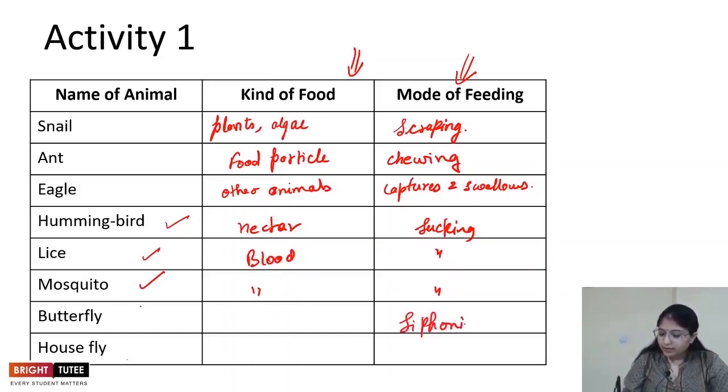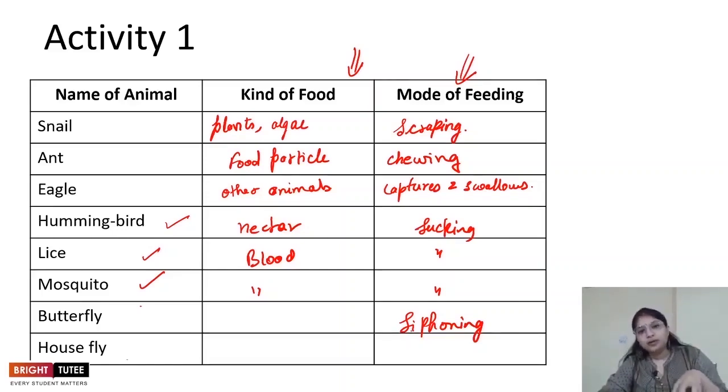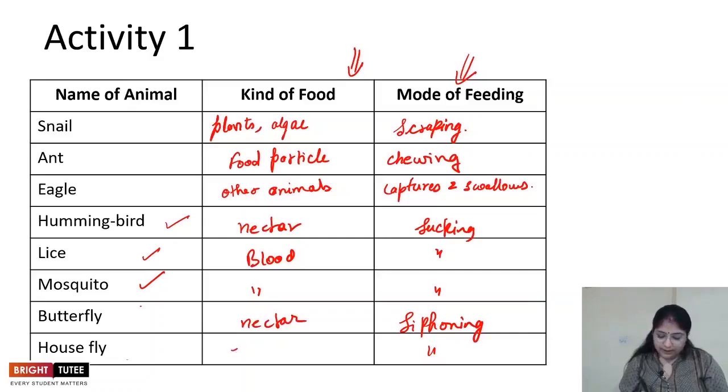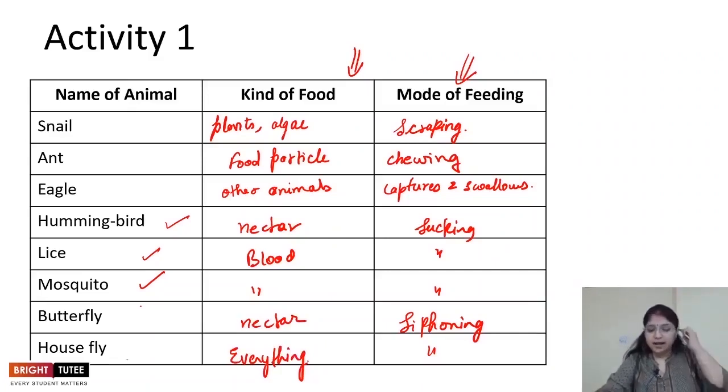Siphoning is a method where they have a tube which sucks up the food material. Butterfly feeds on nectar, whereas housefly eats almost everything.